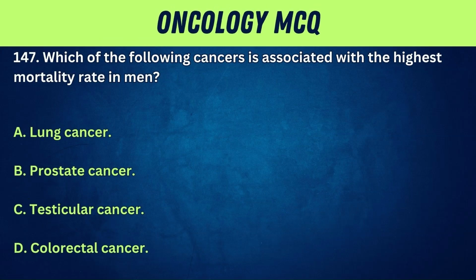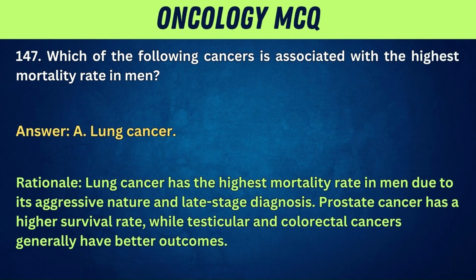147. Which of the following cancers is associated with the highest mortality rate in men? A. Lung cancer. B. Prostate cancer. C. Testicular cancer. D. Colorectal cancer. Answer: A. Lung cancer. Rationale: lung cancer has the highest mortality rate in men due to its aggressive nature and late-stage diagnosis. Prostate cancer has a higher survival rate, while testicular and colorectal cancers generally have better outcomes.